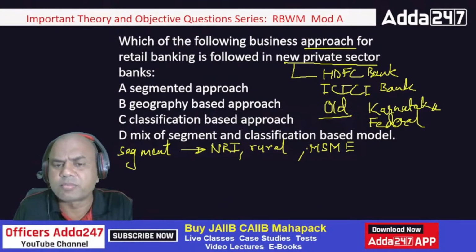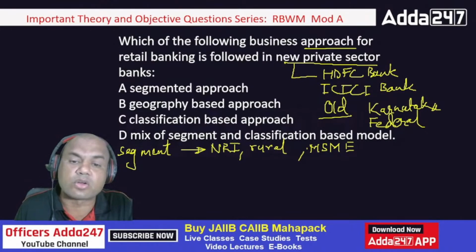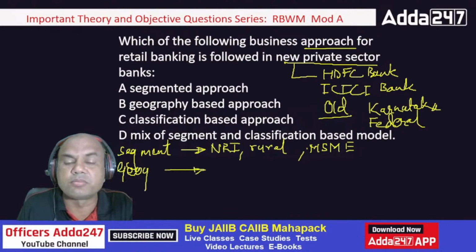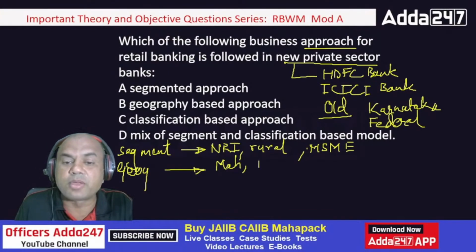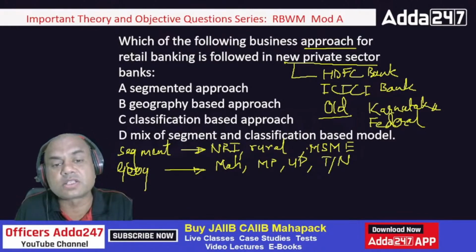Mainly, the basic logic is: what is my customer base, client base? Then geography base. Geography means region. What do you mean by region? It can be branches in Maharashtra, in MP, in UP, Tamil Nadu, right? So it is based on the geography region. These are known as geography based.